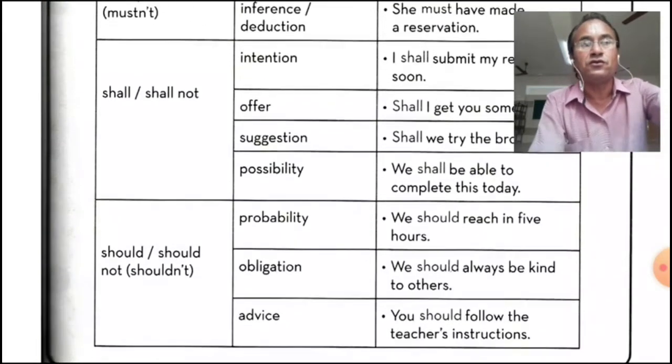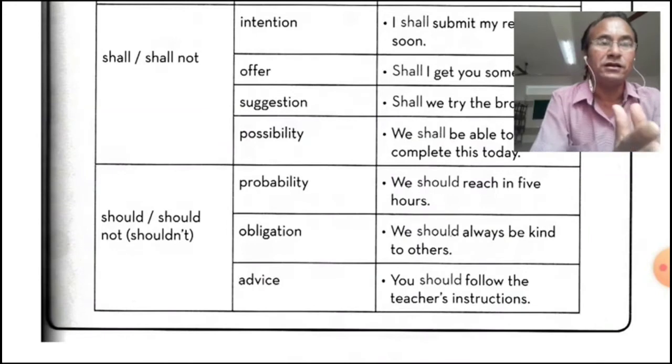Now, should. So in a reported speech, on the place of direct, indirect, means reported speech, on the place of shall, we use should. So it can be said that it is past of shall. So probability. First probability, we should reach in 5 hours.